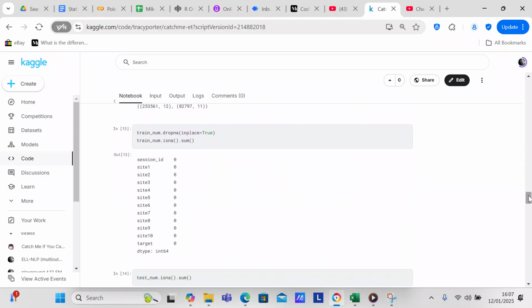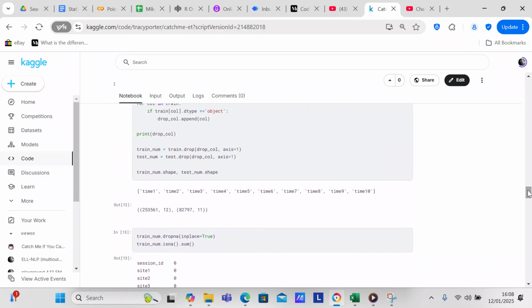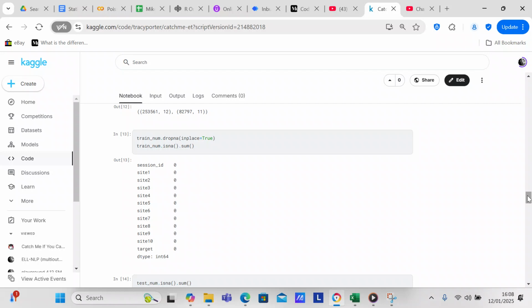And the next thing we're going to do, after we've done that on the train num, because that's what we want, is train num equals the drop columns on the train site, and test num is the drop columns on the test site. And now we're going to drop all of the rows of data that have null values in them.